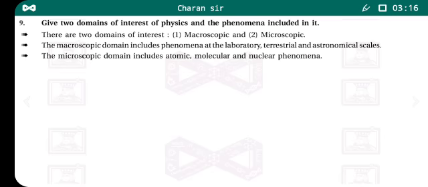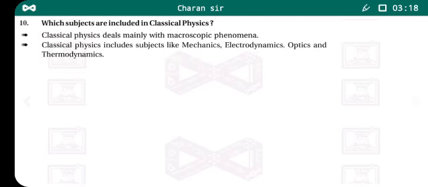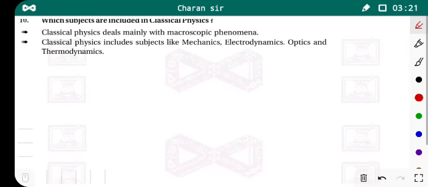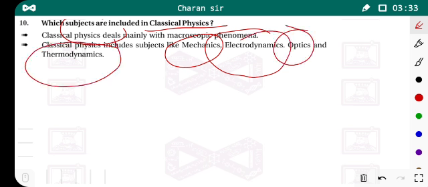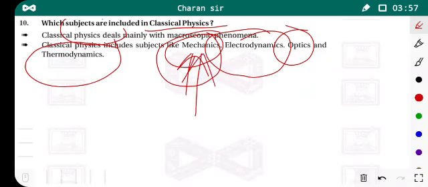So now the next question. Which subjects are included in classical physics? Classical physics is a branch of physics, and in classical physics some subjects are included, such as mechanics, electrodynamics, optics and thermodynamics. So now the question is, what is mechanics? Mechanics is also a branch of physics in which we deal with planetary motions, phenomena in which Newton's laws are applicable, and gravitational force is applicable. The study of those types of phenomena is done in mechanics. This is a branch of physics.